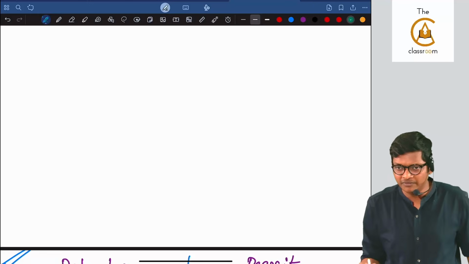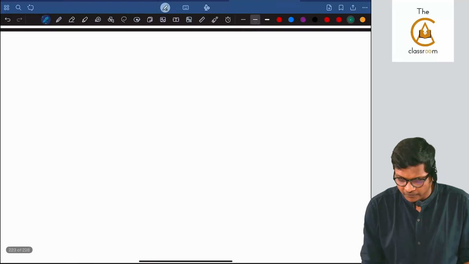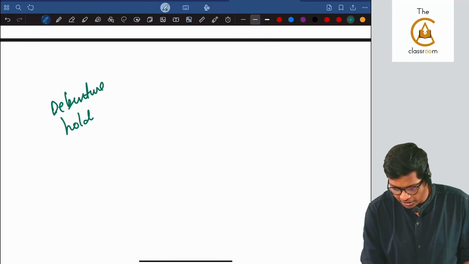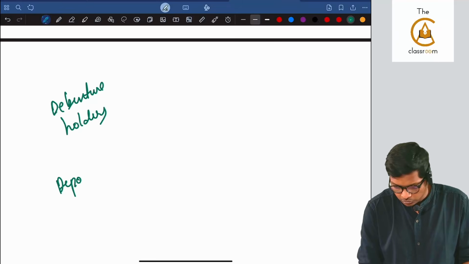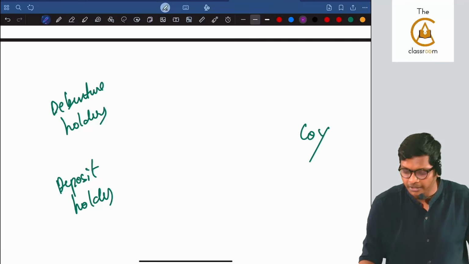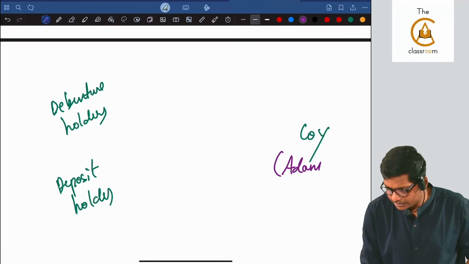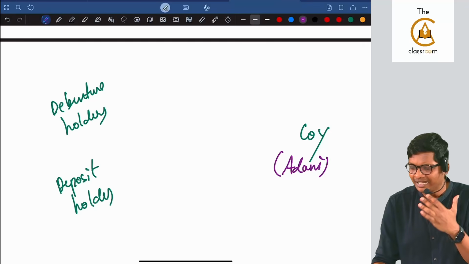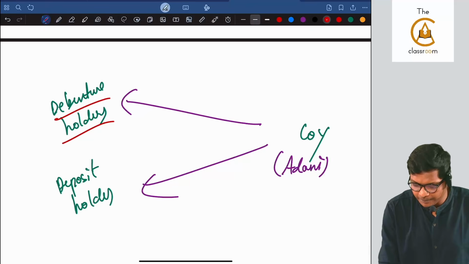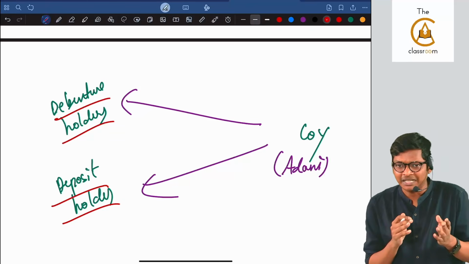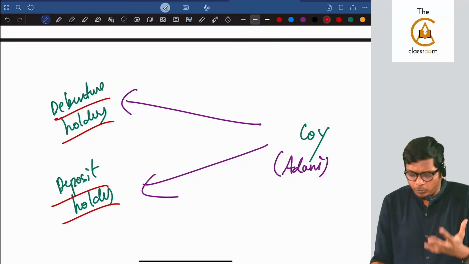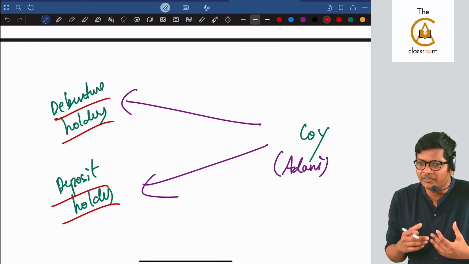For that, first I have to give some basic terms for you. Okay, we have debenture holders and we have deposit holders. This side we have the company. Let's say, for example, the company is Adani, guys. Why I am taking Adani? Because Adani has issued deposits, Adani has issued debentures. Okay. Now, these people are the public who are investing their savings with Adani for higher return. I am not saying Adani is not going to pay and all, but these debenture holders and deposit holders have a lot of concerns on a daily basis.